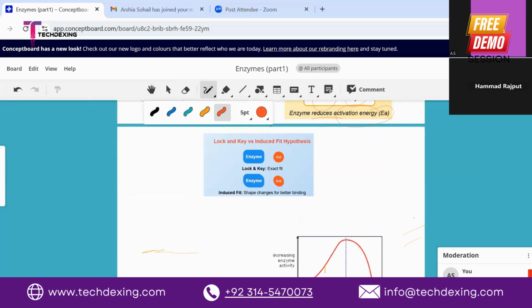Now, the other thing is that there are two hypotheses for enzymes. Number one is lock and key, and the second one is the induced fit hypothesis. For lock and key, this model suggests that the enzyme is like a lock and the substrate is like a key that fits into it due to the enzyme's specific tertiary structure. The enzyme active site is basically a fixed shape according to the lock and key model.